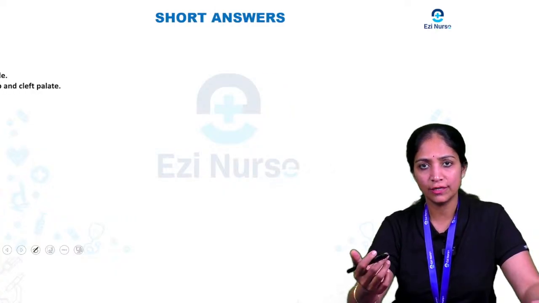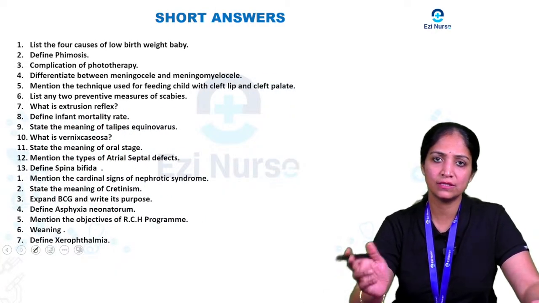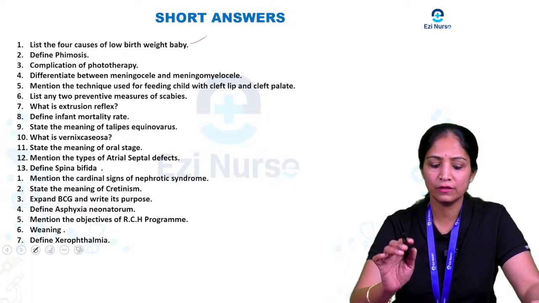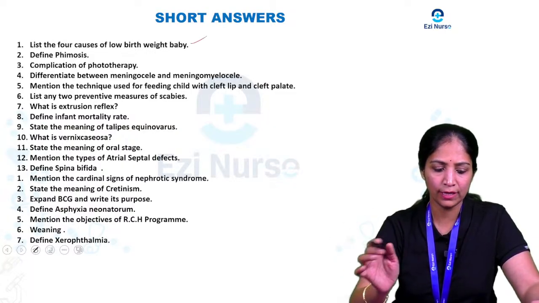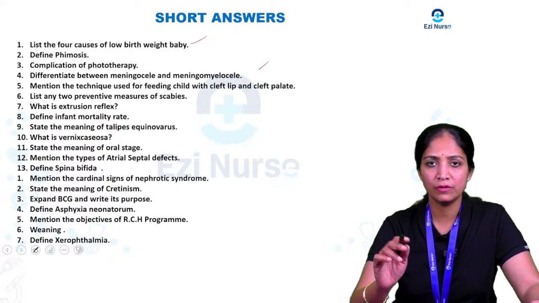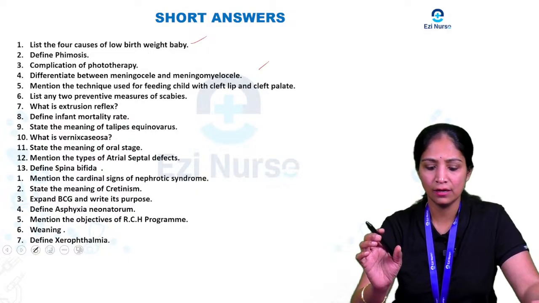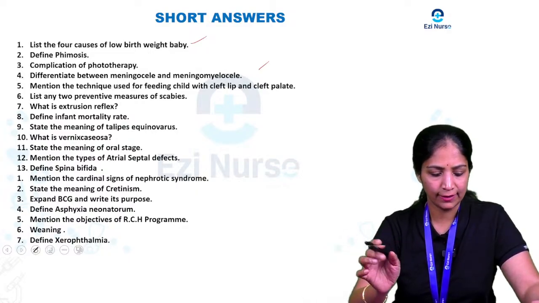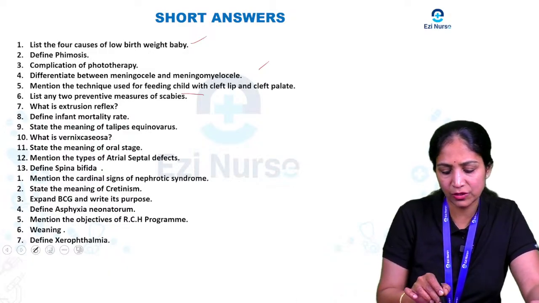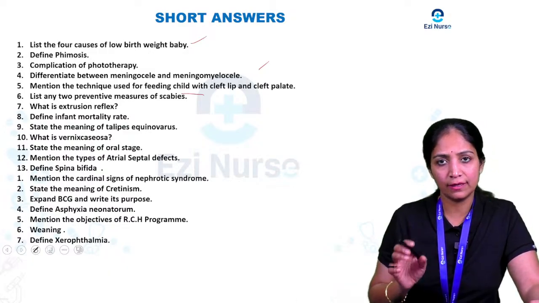Then coming to the short answer, the main important questions that will come for the short answer are: list the 4 causes of the low birth weight baby; define phimosis; complications of phototherapy; differentiate between meningocele and meningomyelocele. And one more is to mention the technique used for feeding, especially for the child with cleft lip and cleft palate.